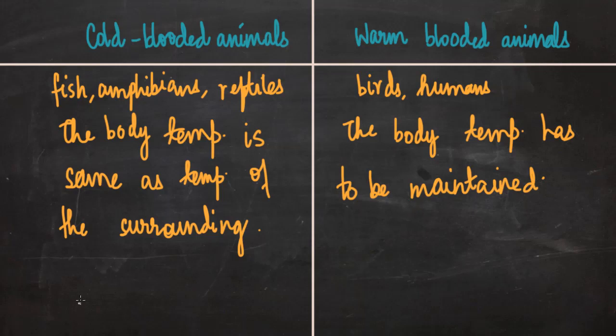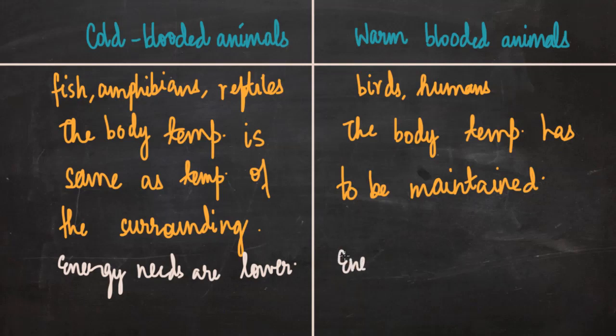So in cold-blooded animals, the energy needs are lower. But in the case of warm-blooded animals, energy needs are high because they have to spend some energy in maintaining the body temperature.